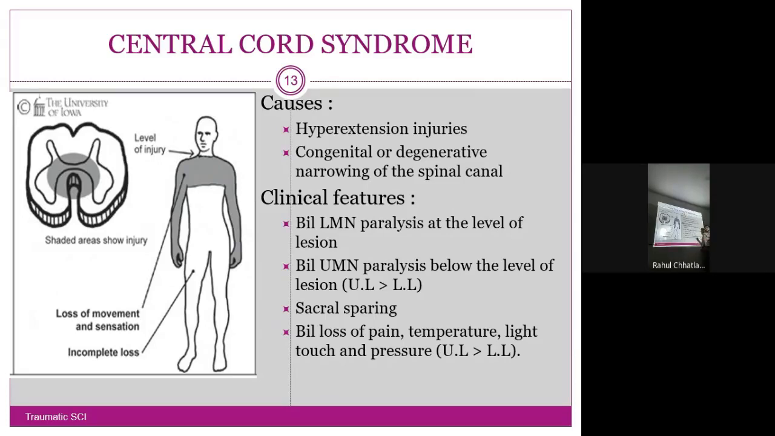Zone of partial preservation. In the last lecture we discussed this in the classification given by ASIA. So here there will be sacral sparing and zone of partial preservation. Bilateral loss of pain, temperature, light touch and pressure, all of this will be affected, because these are passing ascending tracts as well as descending, so there is always paralysis.